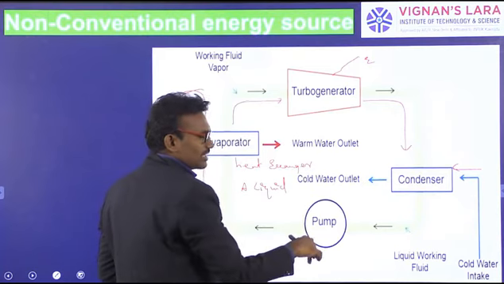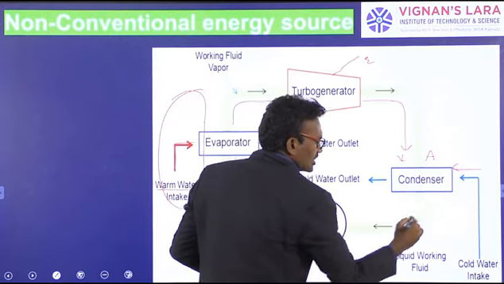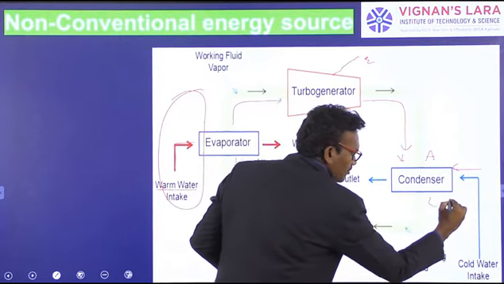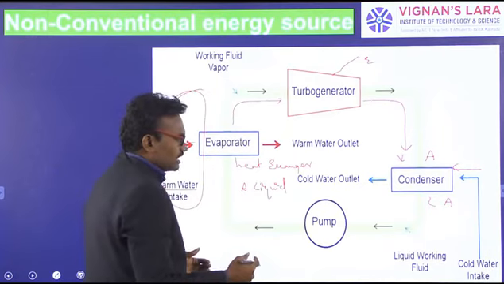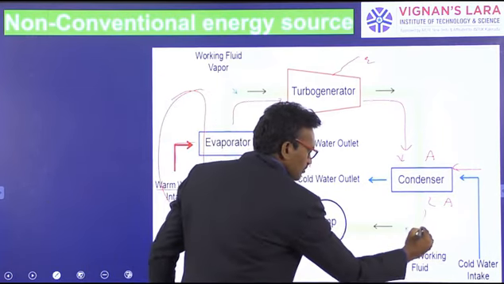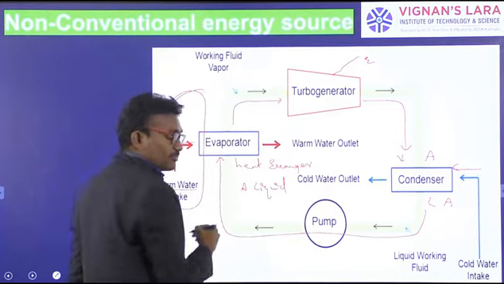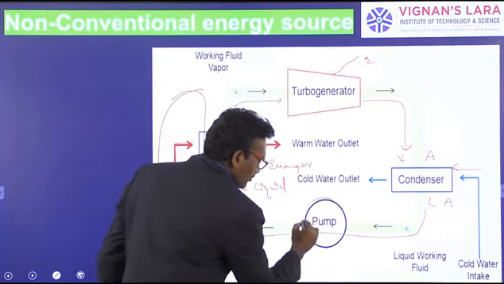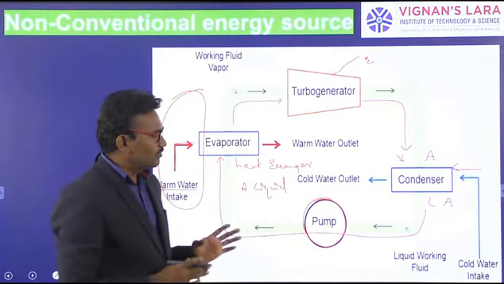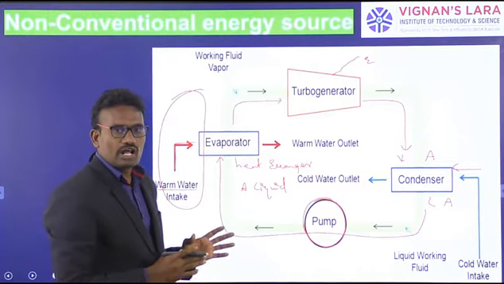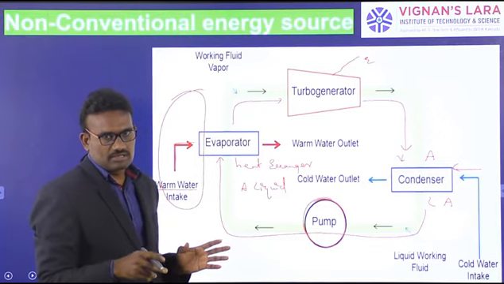By the cold water, the vapors of ammonia change into liquid ammonia. The liquid ammonia is passed again to the heat exchanger or evaporator by use of a pump.